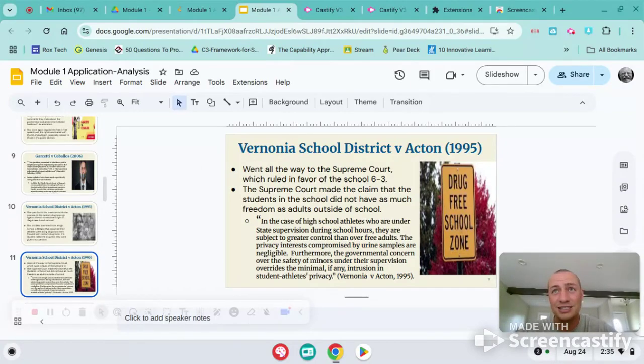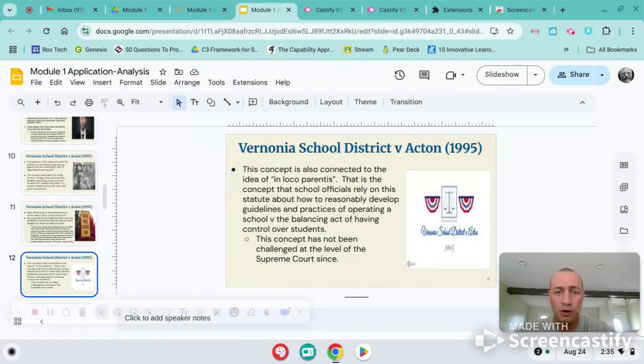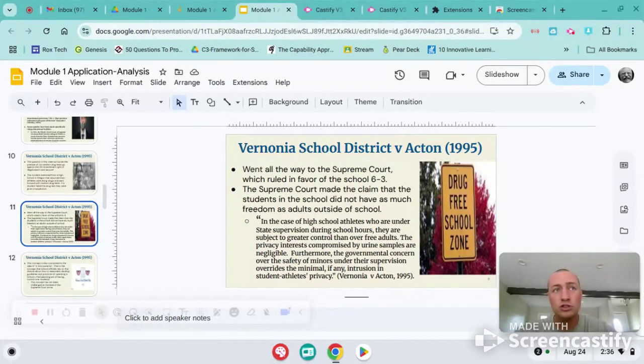That drug tests, while students were in the presence of schools, right, there was a little bit of a difference than for free adults, right? So this is, and we're going to talk about this in just a second, in loco parentis, where students, while they're in school, while school officials are responsible for them, don't have as much freedom as they would, let's say, in the regular world. So the school has to make the best call, the best judgment for what they see for the greater good.